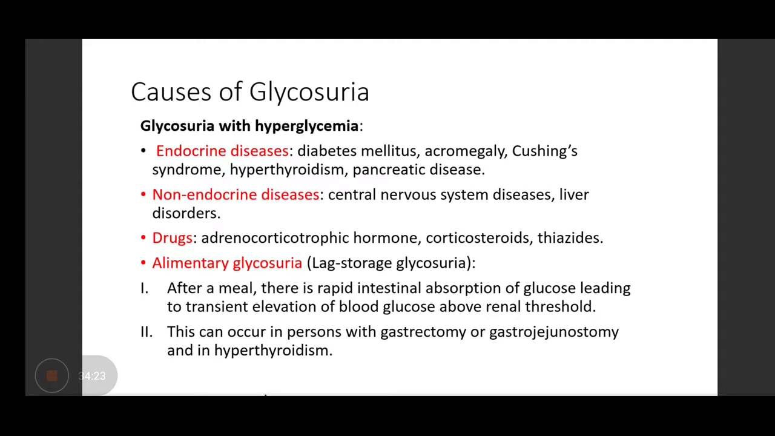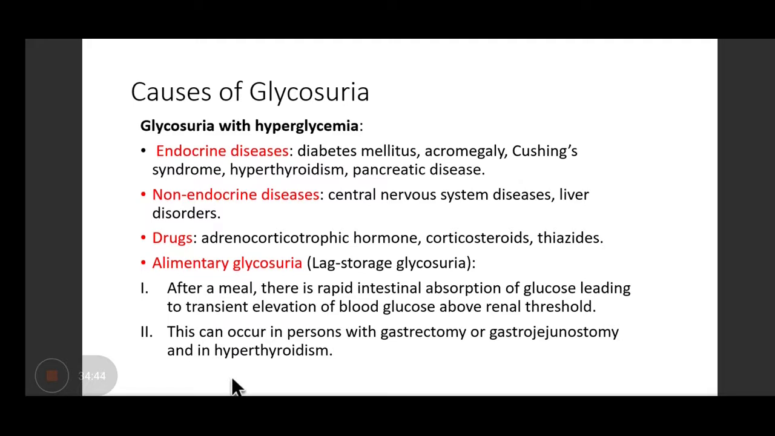So what are the causes of glycosuria? Very important to remember the causes. So don't just try to remember diabetes mellitus, because there is a long list and you have to remember all of these causes, because this is a very common question which is asked in Viva.